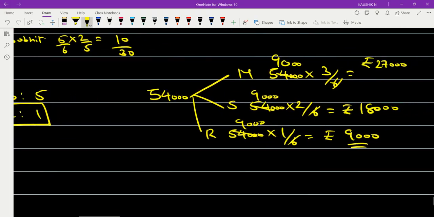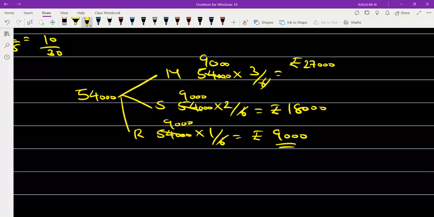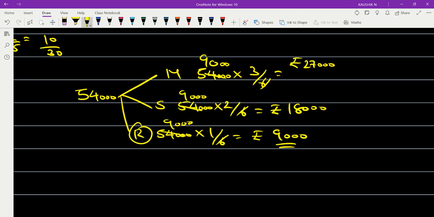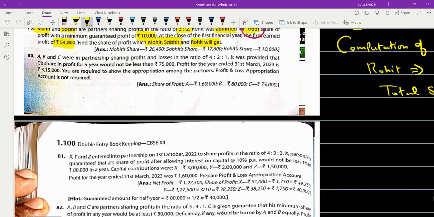Now, when we divided the profits to partner Rohit, how much we are getting it? So he is getting only 9,000 in the place of 10,000. Now, is there a shortage in his profit? 1,000 rupees is shortage. Now you have to see who has to bear this responsibility. That means who has given the promise to him.